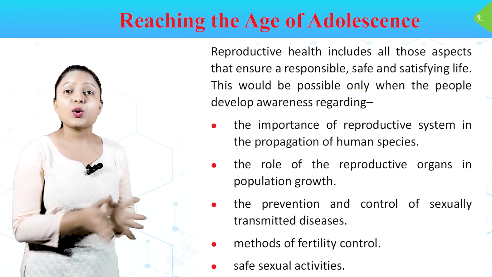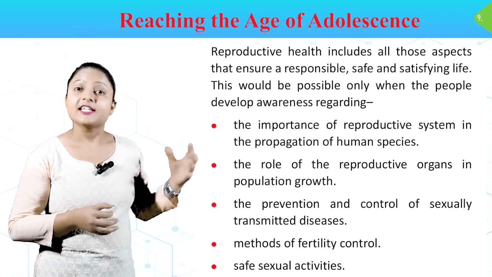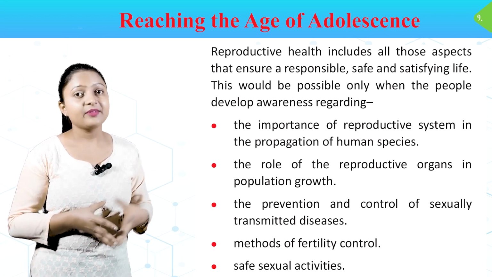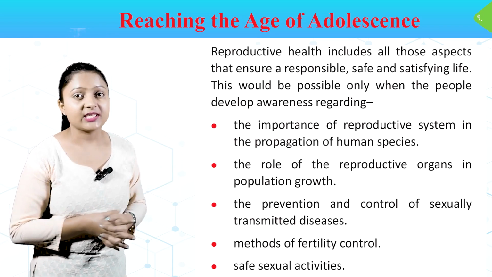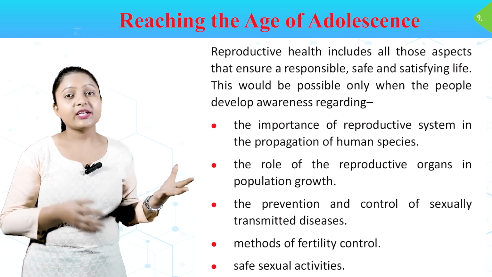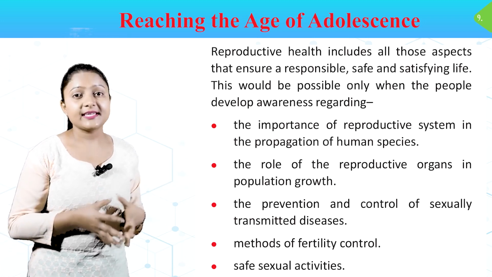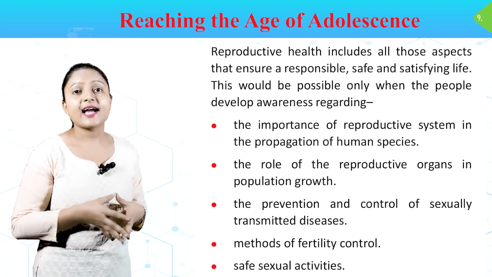Reproductive health includes all those aspects that ensure a responsible, safe, and satisfying life. This would be possible only when the people develop awareness regarding the importance of the reproductive system in the propagation of human species, the role of the reproductive organ in population growth, the prevention and control of sexually transmitted diseases, methods of fertility control, safe sexual activities.